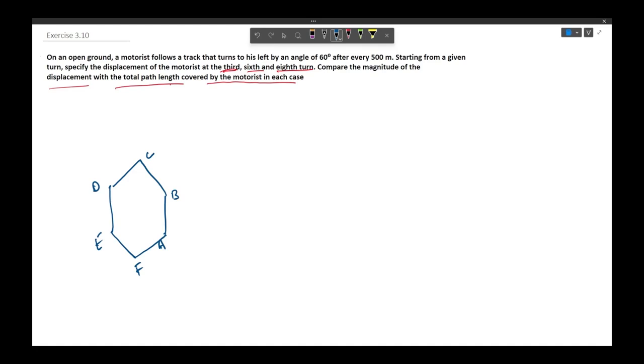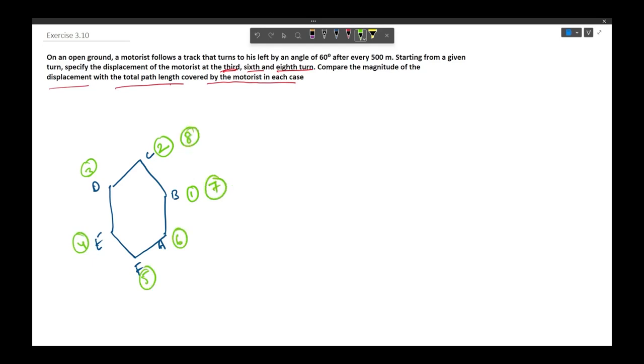So we will mark the turns. Started at point A, B would be the first turn, C the second turn, third turn, fourth turn, fifth turn, sixth turn, seventh turn and eighth turn.